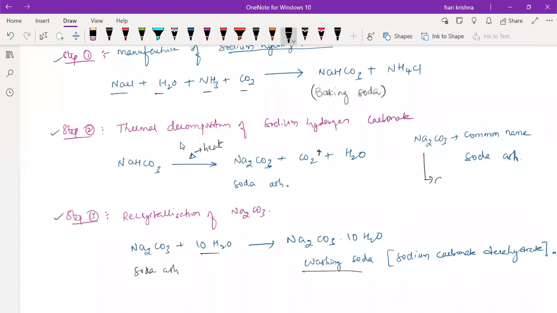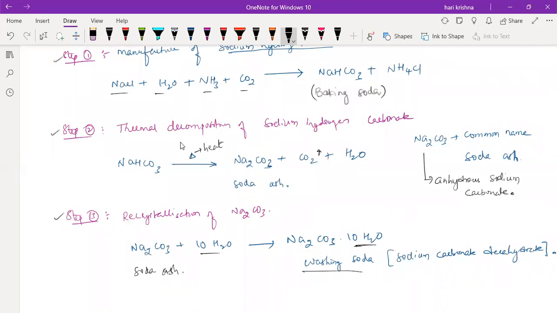Sir, why do we add only 10H2O? Because washing soda should always contain 10 water molecules, compulsory. Without water molecules it's called anhydrous, meaning without water molecules. Anhydrous sodium carbonate is not washing soda; it is soda ash only.